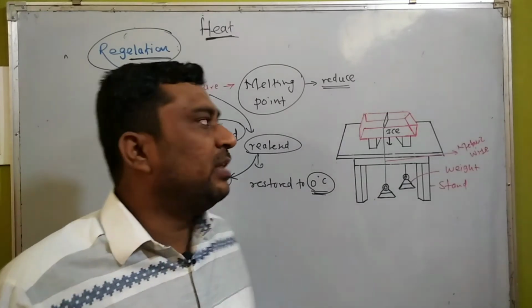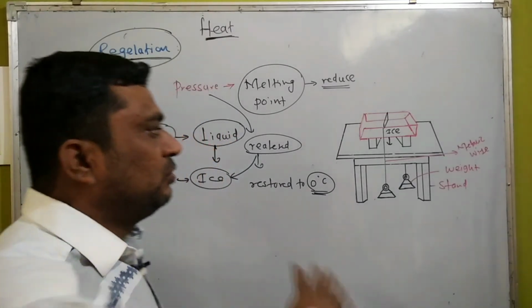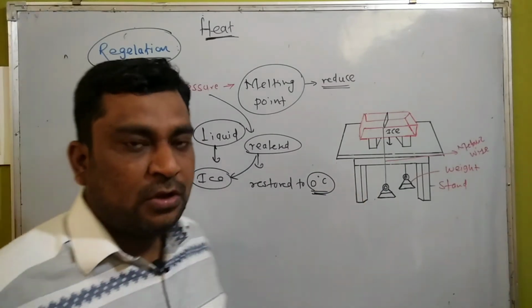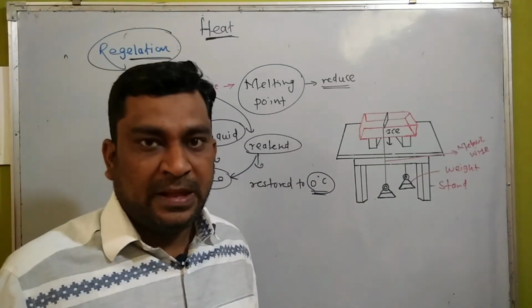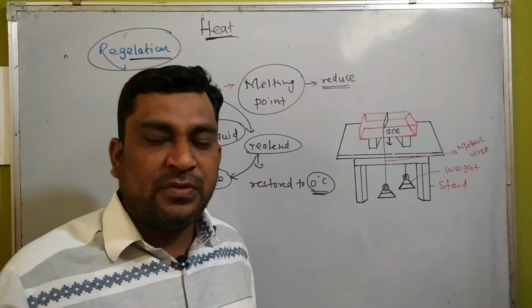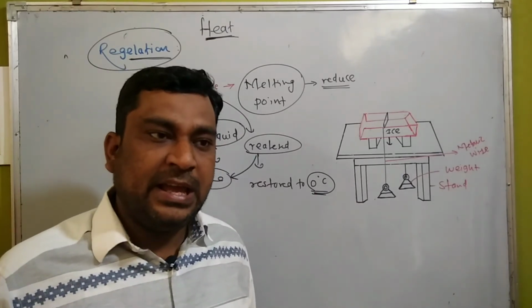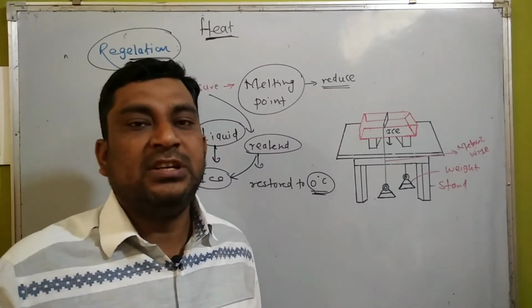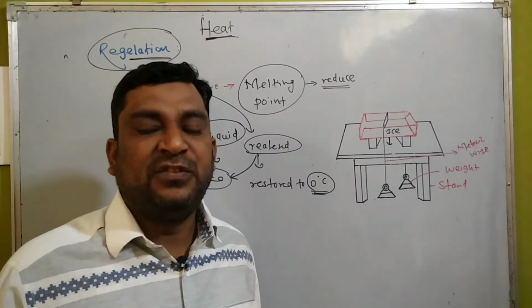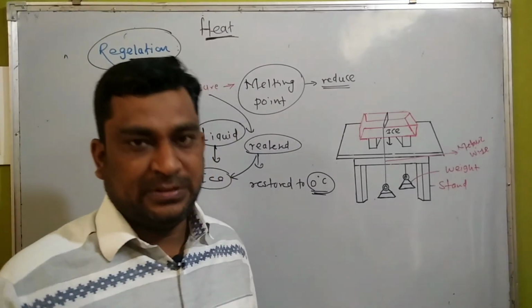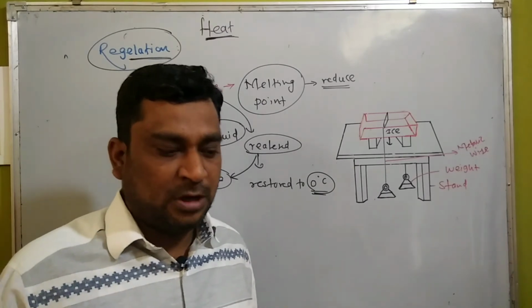What is that? That is also an example of regelation. So this overall activity proves that the phenomenon in which the ice gets converted into the liquid, and once pressure is removed, it is again restored into its original state, that is ice, is called regelation. That is the concept of regelation.